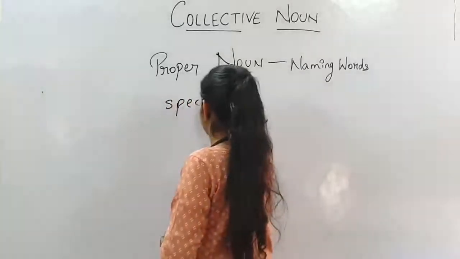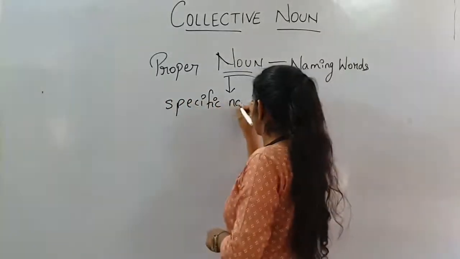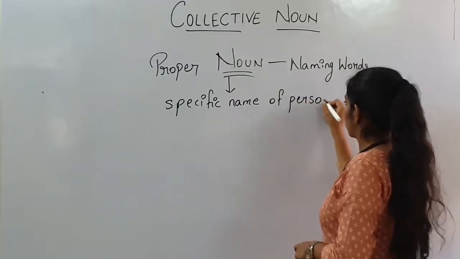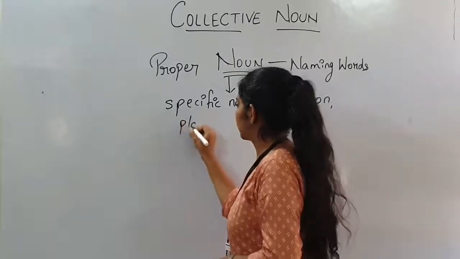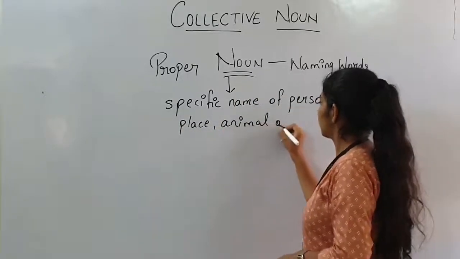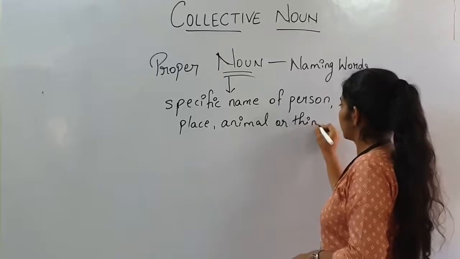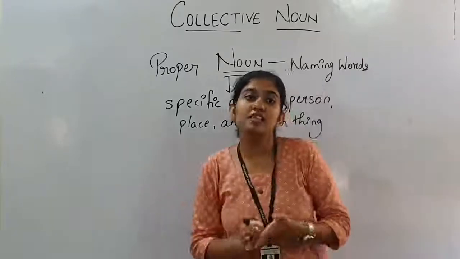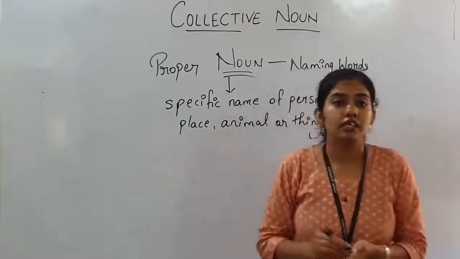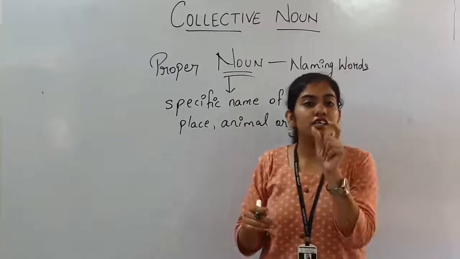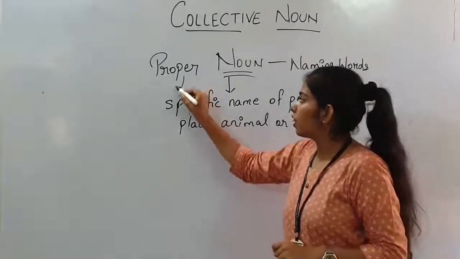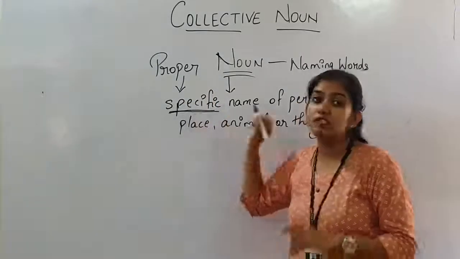Specific name of person, place, animal or thing. So whenever there is a name of a person, if I say he is a boy, over there I have not specified the name of that boy. So here in proper noun the name must be specific.